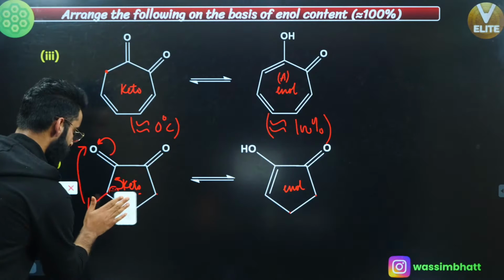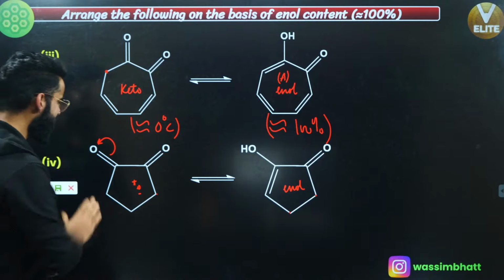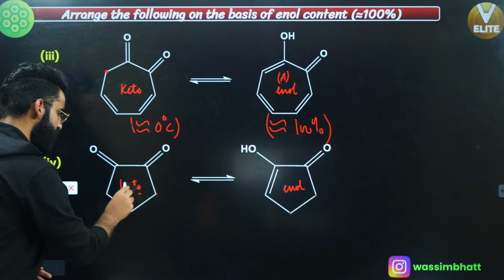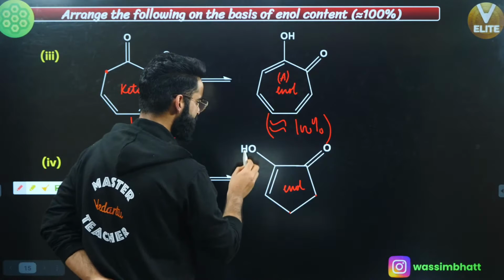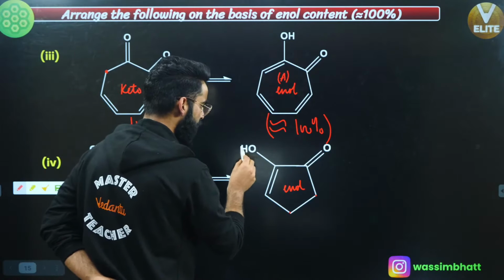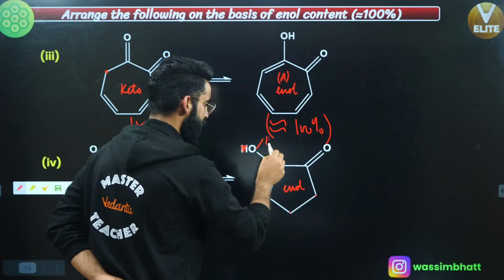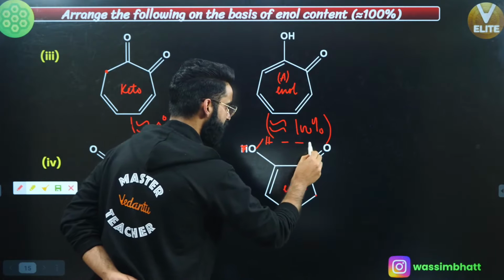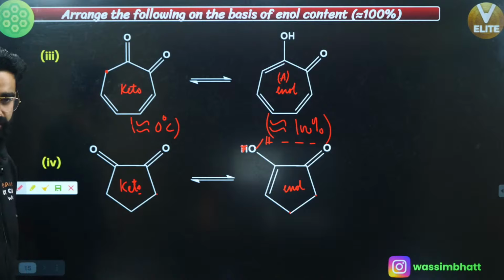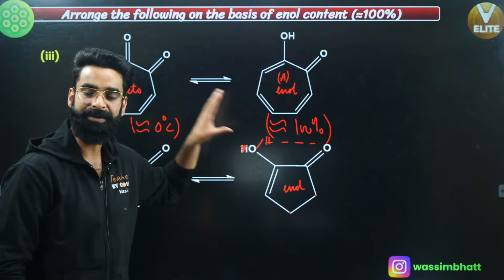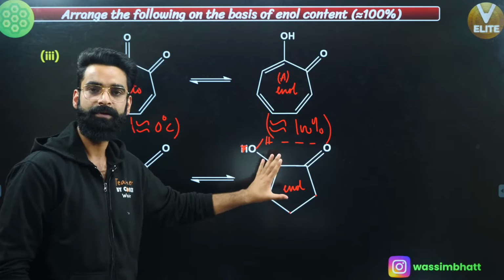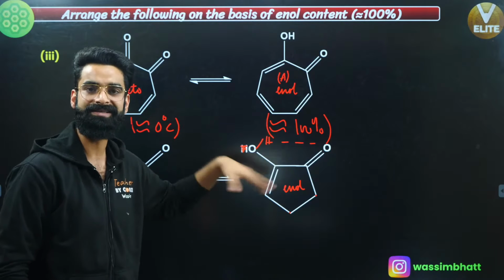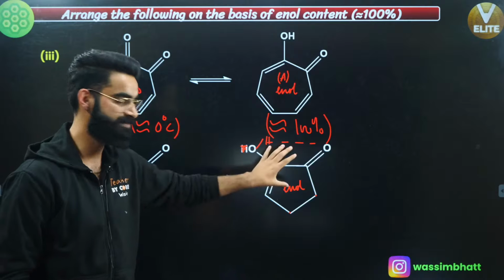Now people, one important thing, see. The enol which I got, this was your keto form, correct? Can I say there is a possibility of hydrogen bonding? See, this is OH. Can I say there is a possibility of hydrogen bonding right here between oxygen and hydrogen? And if there is a possibility of hydrogen bonding in the enol form, that hydrogen bonding stabilizes it, okay? So it becomes more stable.